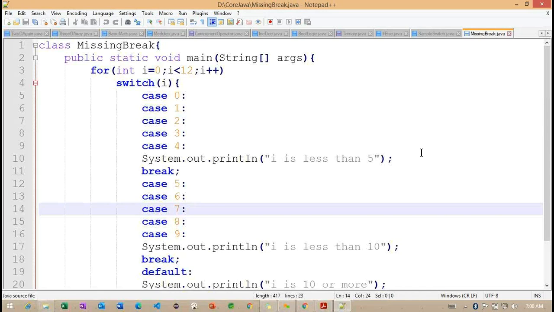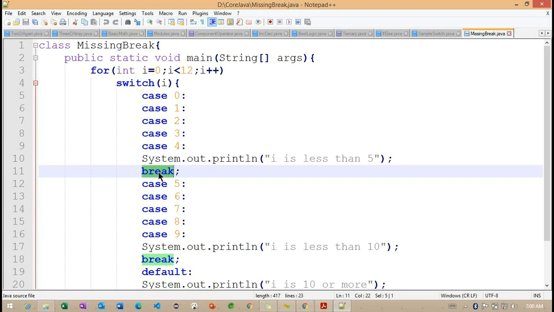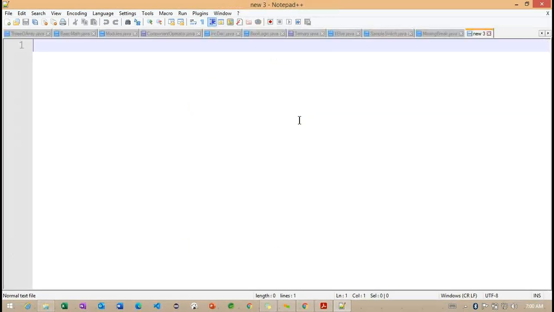Good morning, everyone. In the last class, we discussed the switch case, and we identified that if it does not have a break statement, there are drawbacks. In the last class, we checked the if and else block condition. The same condition we are going to discuss with our switch case here.